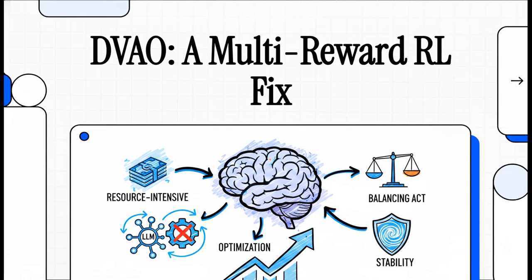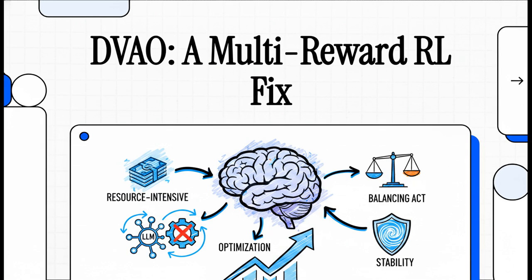Welcome back. Today we're diving into a seriously fascinating explainer. We're looking at a groundbreaking paper published back in May 2026 by Guo and their team. Now, if you follow AI, you already know that training large language models to do exactly what we want is incredibly resource intensive. Honestly, it's a massive balancing act.